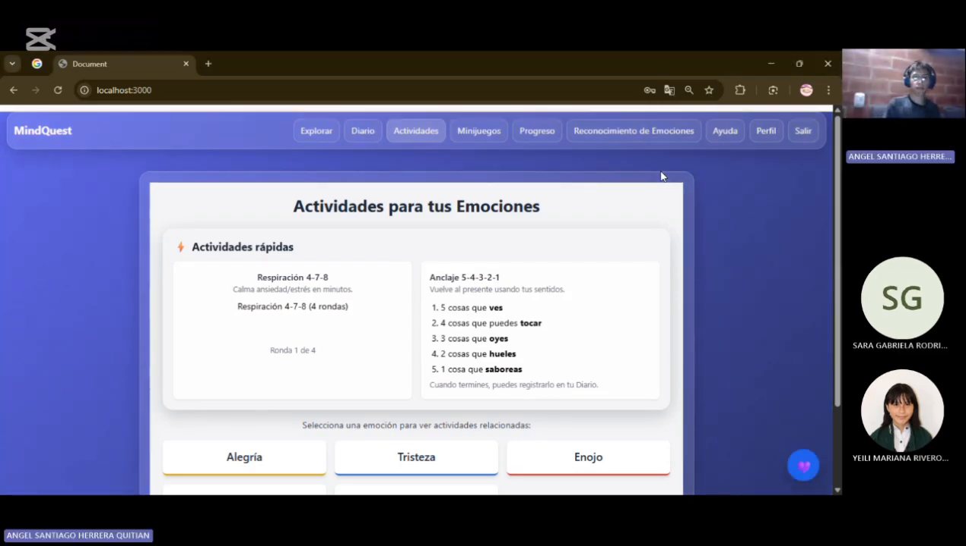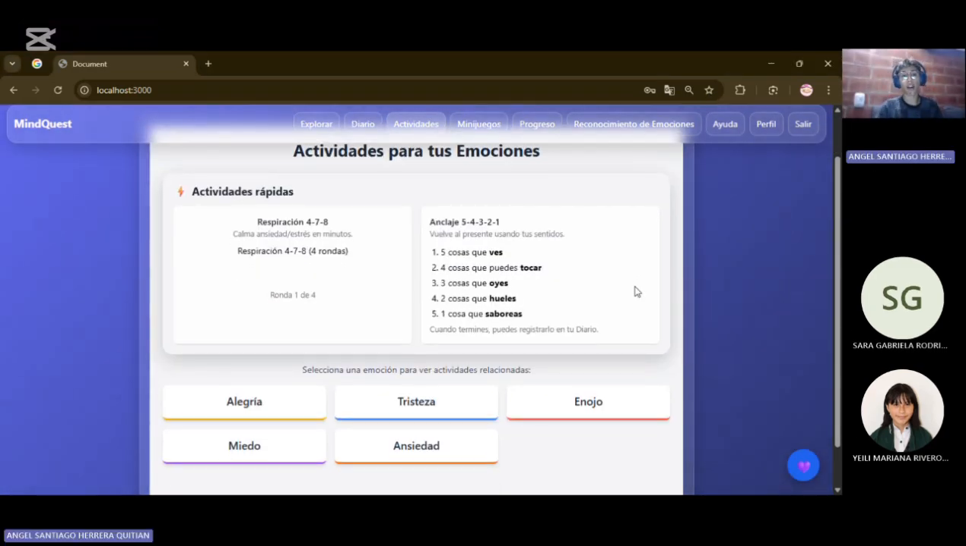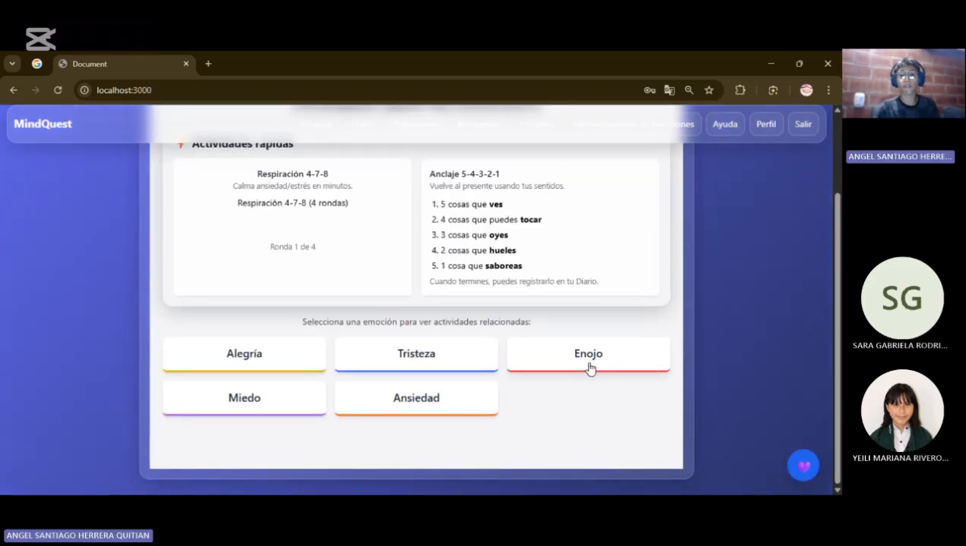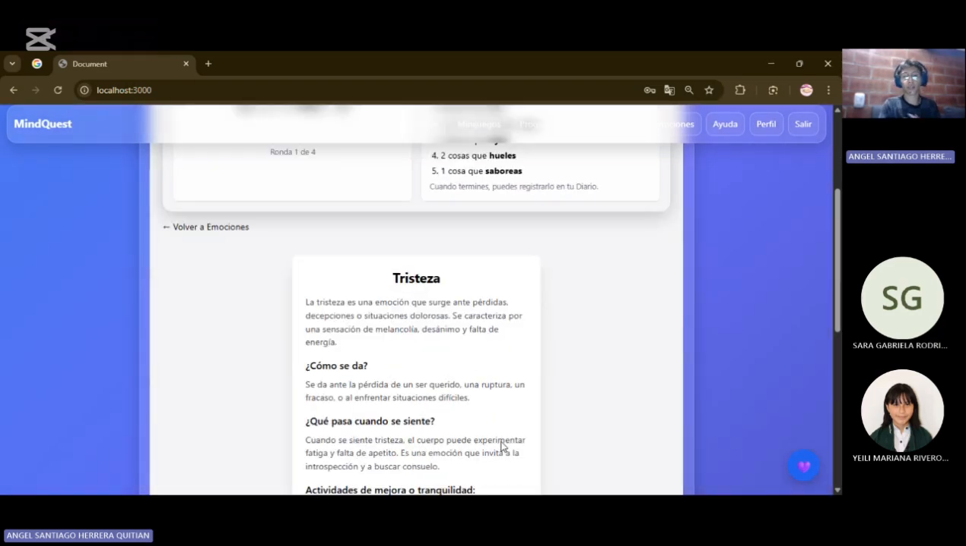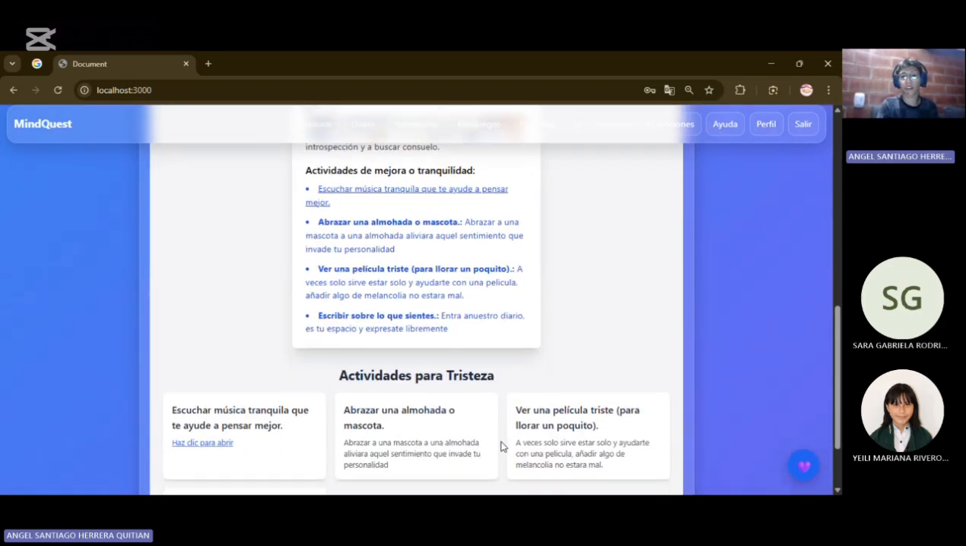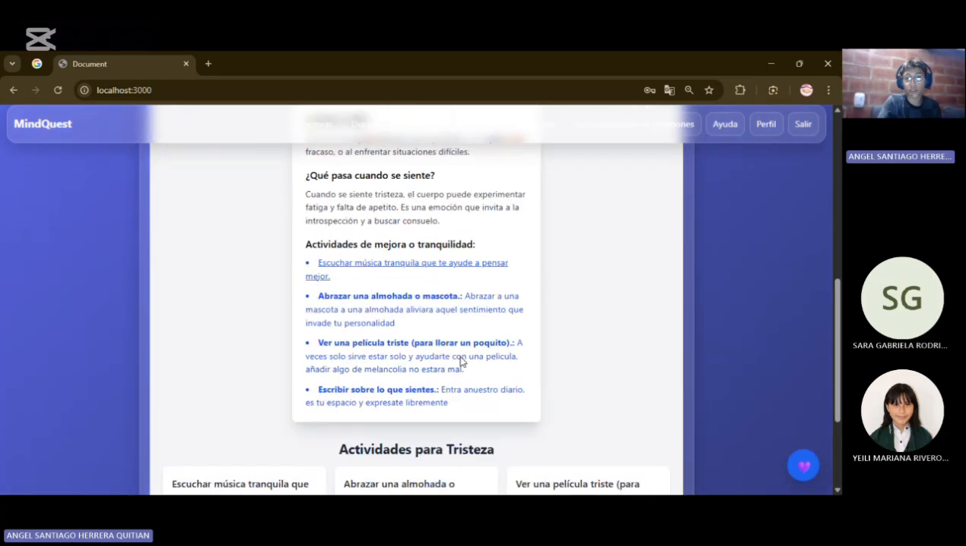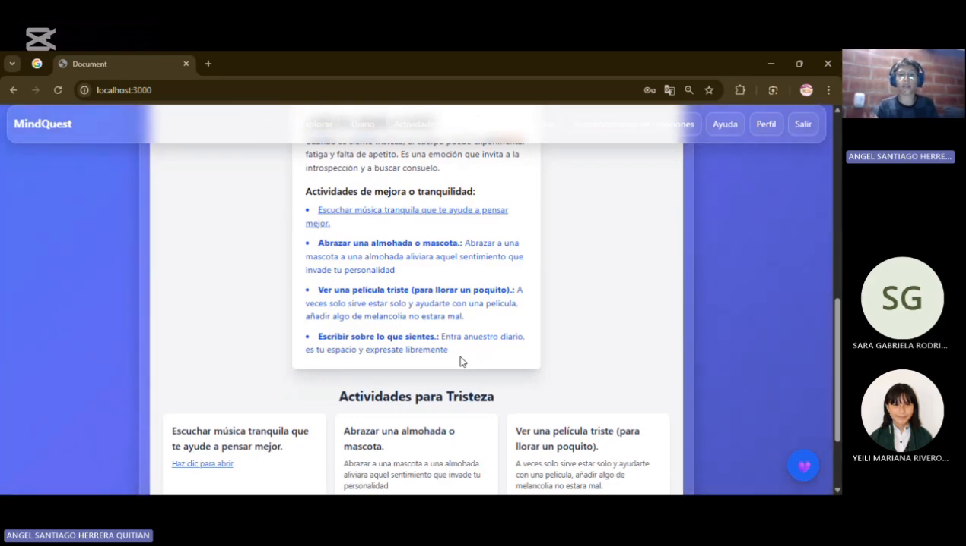In the activities part, you can find quick activities for a moment of collapse. Later, you can find information and activities about the emotions that we work with in this app. The information explains how you feel when you experience this emotion, and there are activities to work on this emotion.